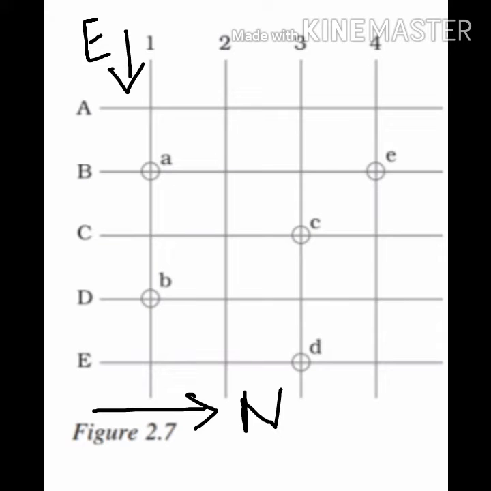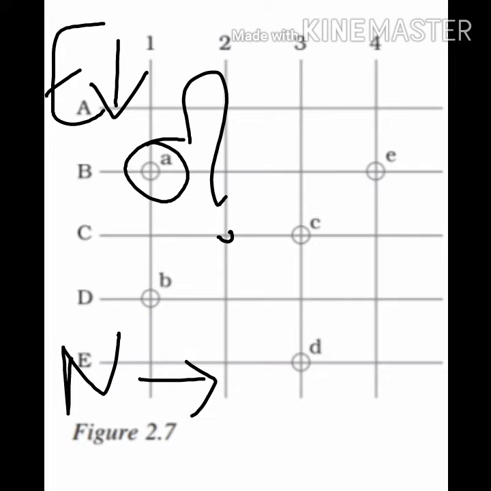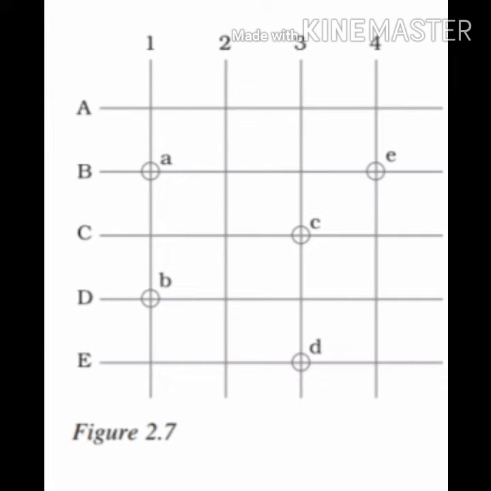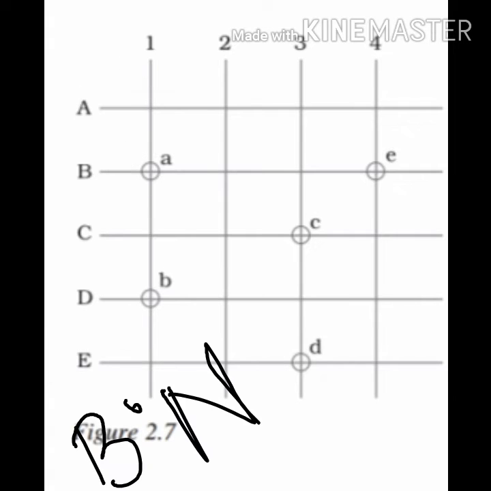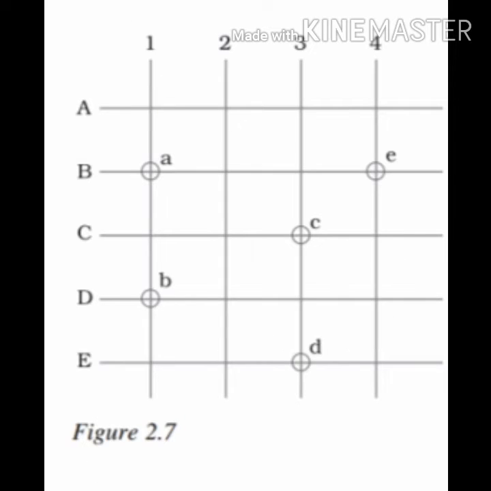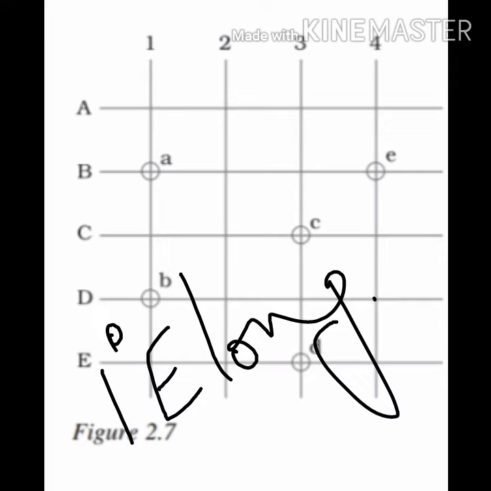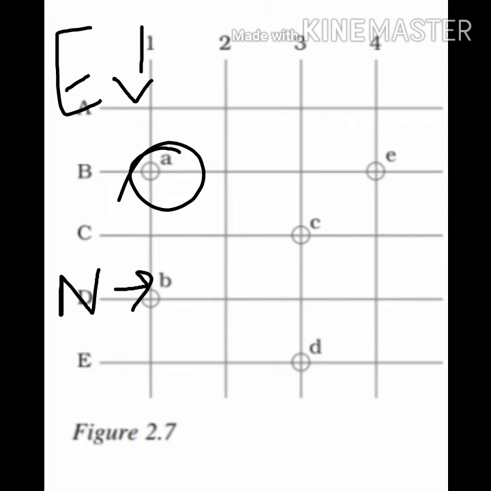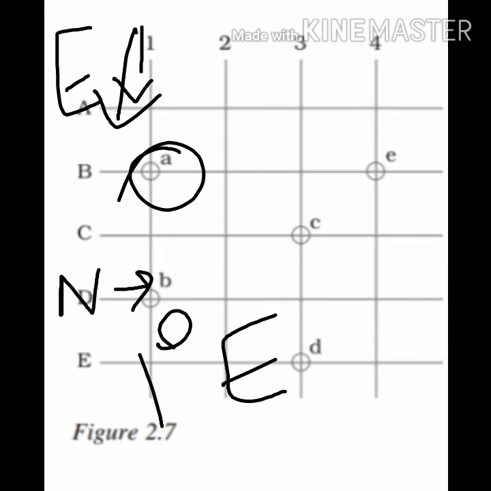Now let's take one more example to know the exact location. Can you see in this? Vertical lines represent east and horizontal lines represent north. Now let's find out the position of A. How can we find out the position of small a? For that we need to know where they meet, right? Just see in this, a will be equal to b degree N latitude, because the latitudinal value of a will be b degree N. Now let's talk about longitudinal value. Longitudinal value of a will be 1 degree east longitude. Why so?